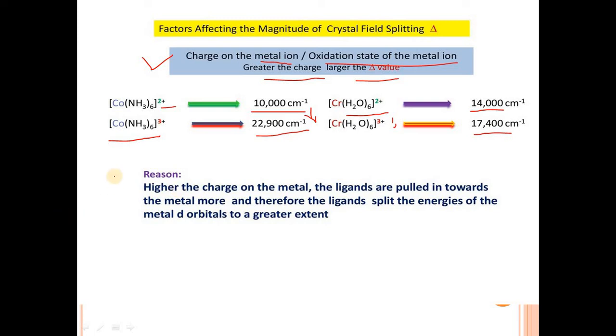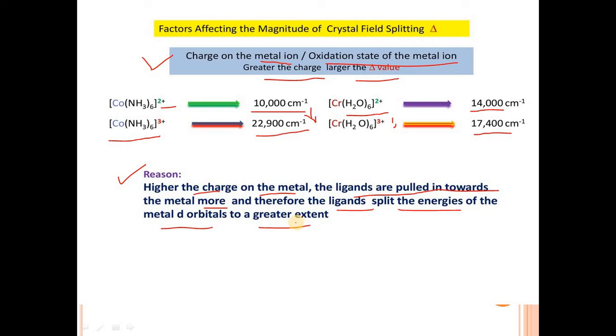Why does this occur? There is a reason: the higher the charge on the metal, the more strongly the ligands are pulled towards the metal, and therefore the ligands split the energies of the metal d orbitals to a greater extent. As the charge on the metal increases, there is a strong interaction of metal and ligand orbitals, and due to this the energy of the d orbitals is affected.